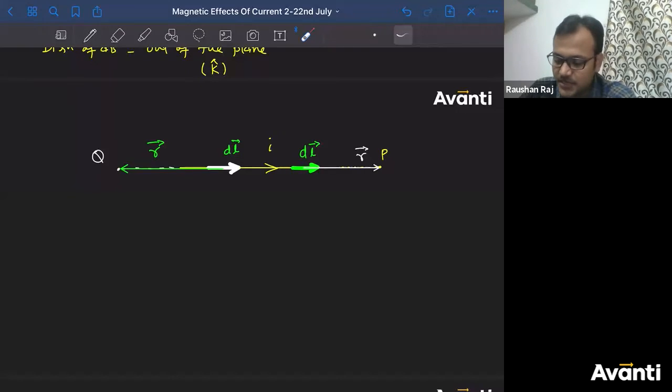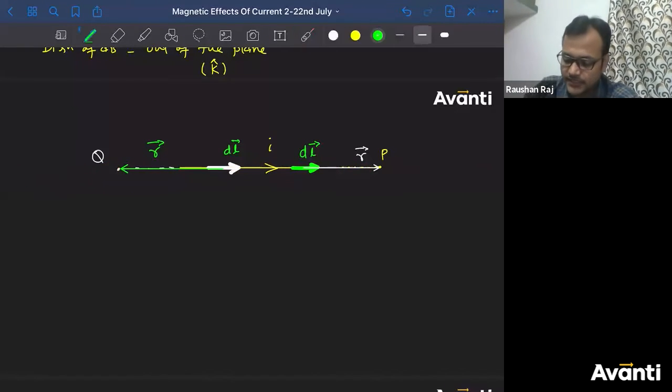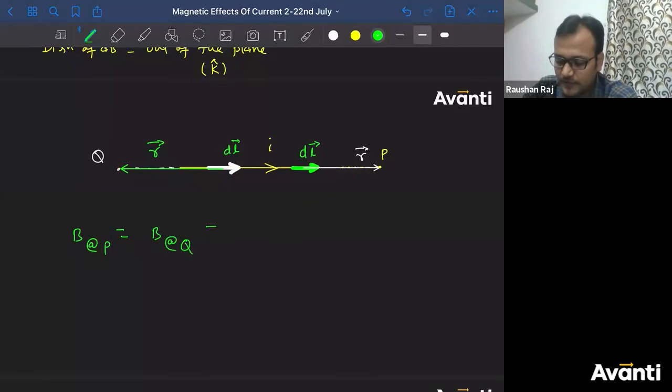Matlab magnetic field, because of this current carrying element, at any of the points lying on this line of flow of current or line of current will be 0. So can I say that B at P will be equal to B at Q will be equal to मोतीचूर का लड्डू. इनको हिंदी समझ में आता है, ठीक है, नहीं समझ में आता है 0 समझ लेना.